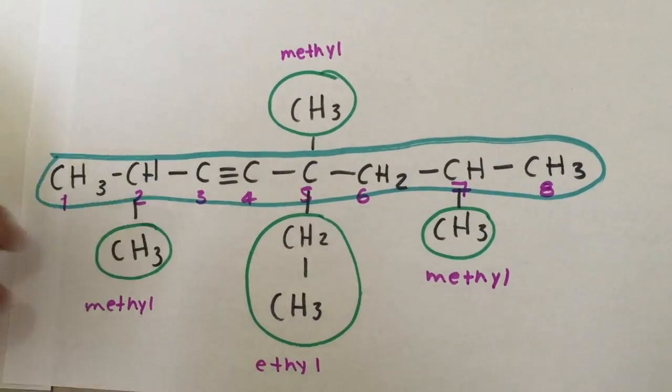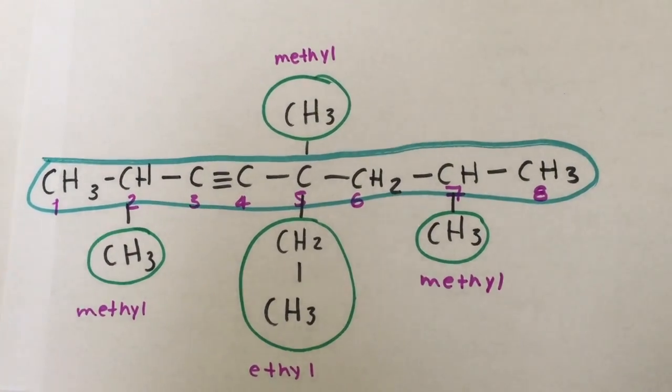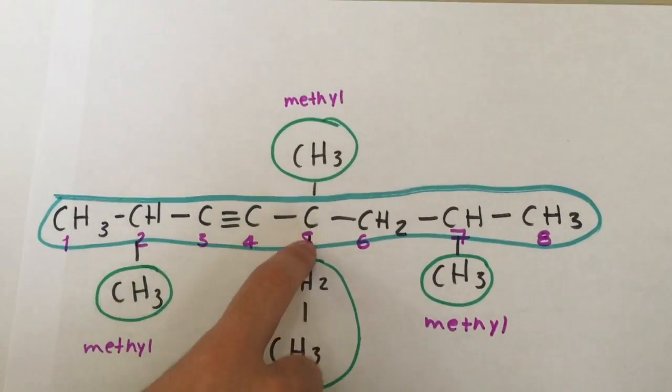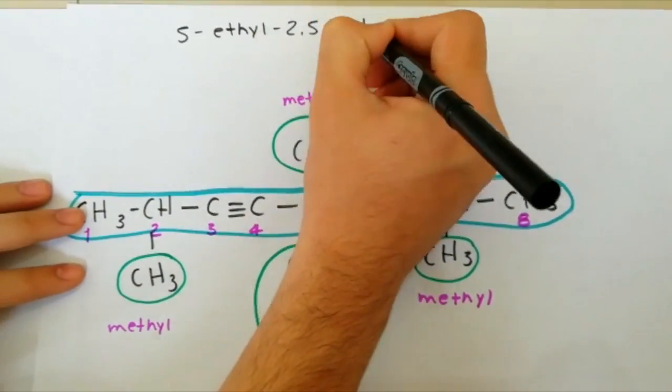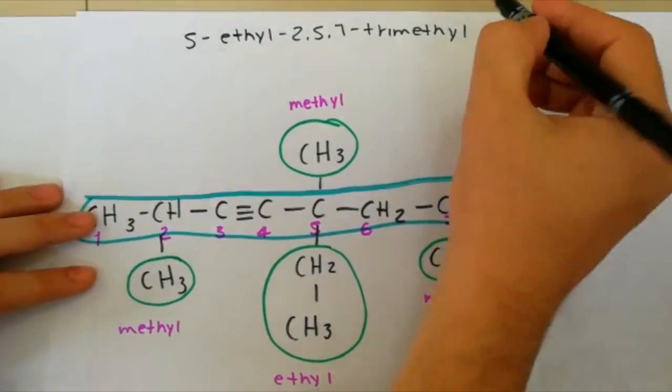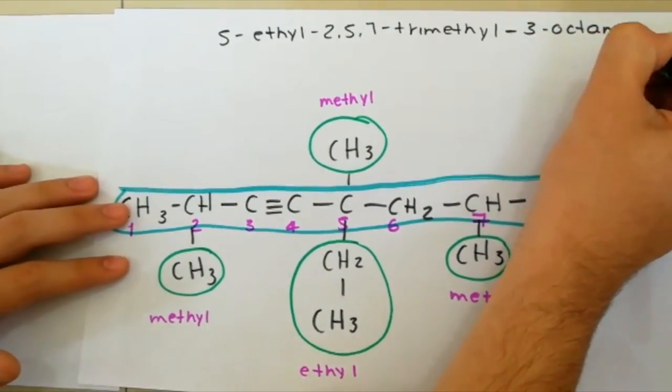Indicate the position of the substituents in alphabetical order. If they are repeated, add a prefix. Now indicate the position of the triple bond. In this case, change the ending to "yne".